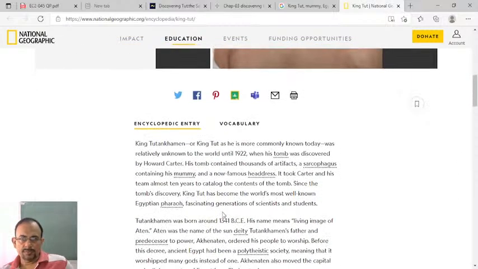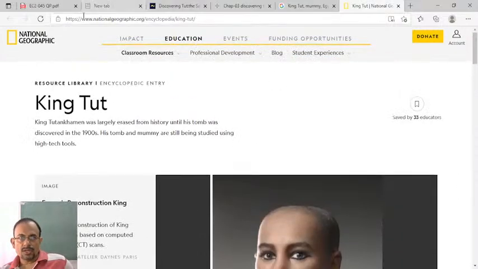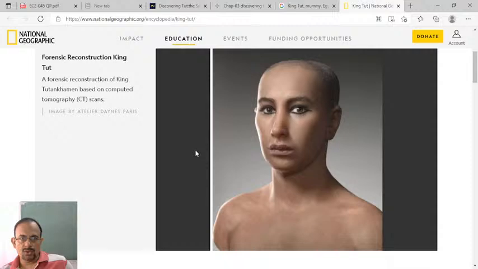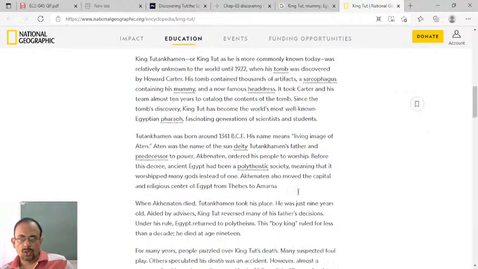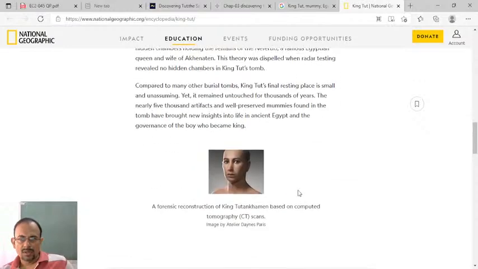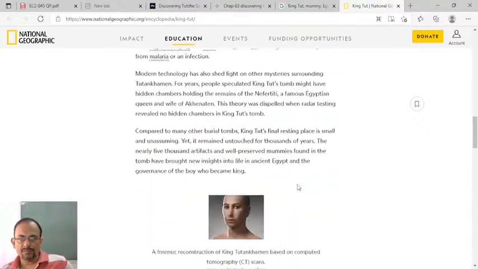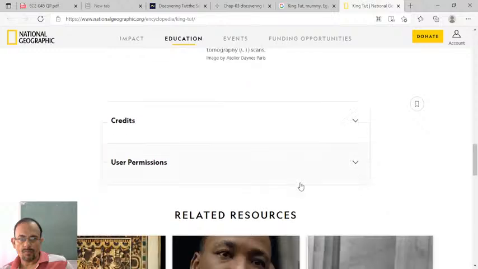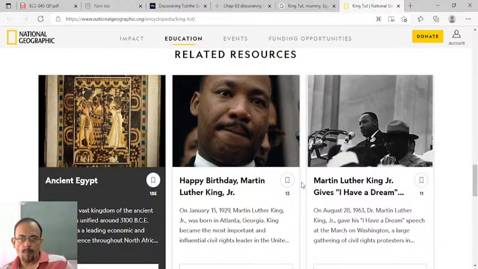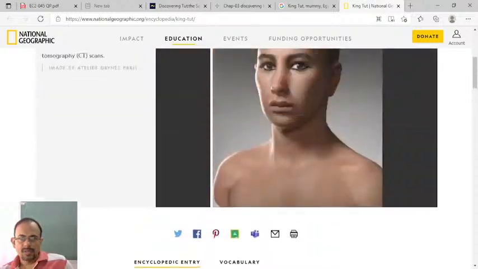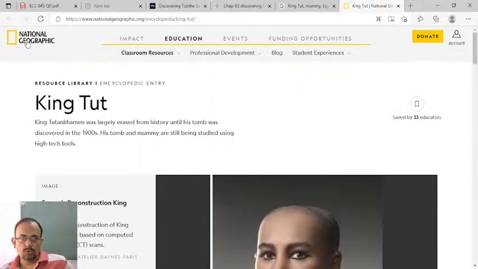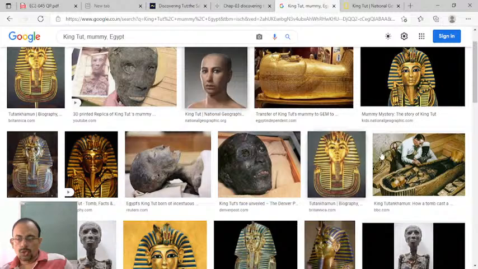The National Geographic website has also given information about King Tut. You can go through this information. This is what is called mummy.